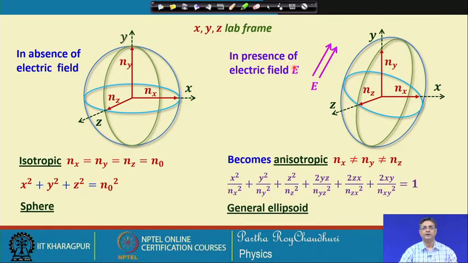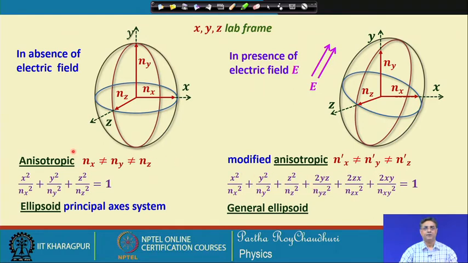But in presence of an electric field E, the same medium may become anisotropic. There may be a distortion in the index ellipsoid as shown here, and consequently, there may be a change in all the n x, n y and n z values representing the refractive indices along x, y and z direction, as is obvious from this picture. In that case, the index ellipsoid will be represented by this equation, which is the general ellipsoid equation.